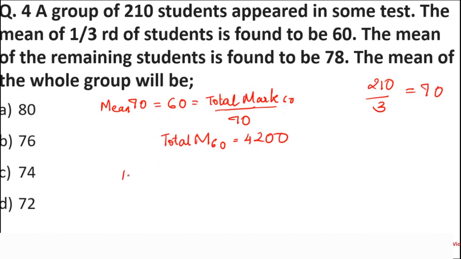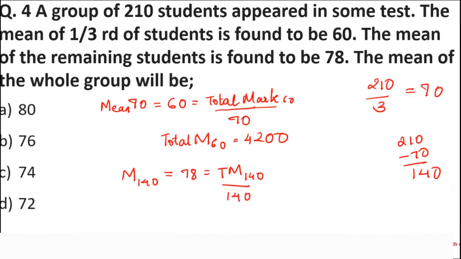The same way, if I take out the mean of the remaining students, 210 minus 70 is 140 students. So the mean of 140 people is 78. So total marks of 140 people divided by how many students are remaining? 140. So we will take out the total marks of 140 students. We will multiply 78 with 140, because of cross multiplication, they will get multiplied. So total marks of 140 students is 15120. Just multiply these.